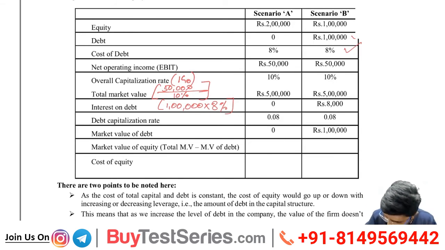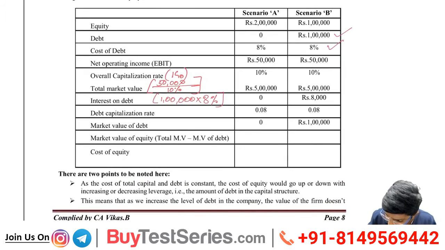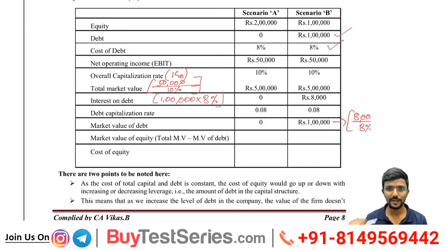Next, market value of debt. How will I get this 1 lakh? So simple. 8,000 is the interest I am paying to debt holders. Interest rate is 8%, so that will give me the market value of debt. Now, total market value is 5 lakh and market value of debt is 1 lakh. How much is my market value of equity? Any confusion? 5 lakh minus 1 lakh. I have written here: total market value minus market value of debt.